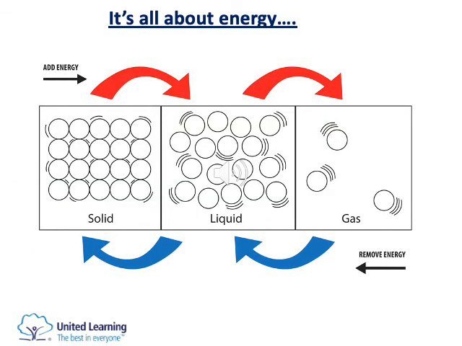Okay, just to recap. When you increase the energy of particles, their movement increases, their temperature increases. And as their movement increases, they overcome forces of attraction between particles. However, if you do the reverse, if you decrease the amount of energy or remove the energy from the particles, the movement will decrease, and as a result the temperature will decrease, and forces of attraction between the particles will clump them together.